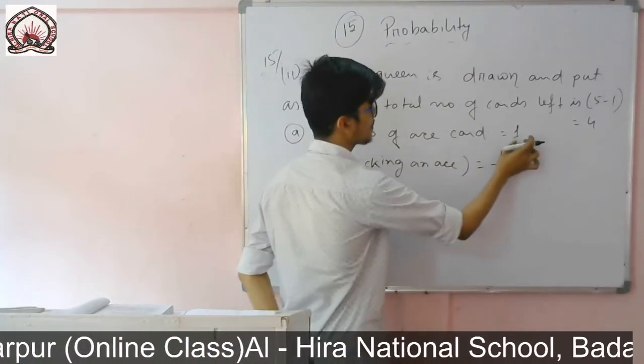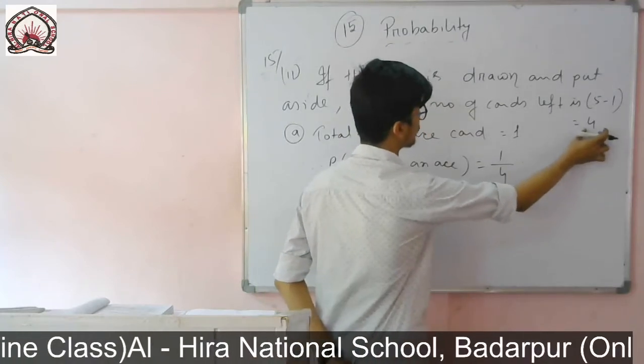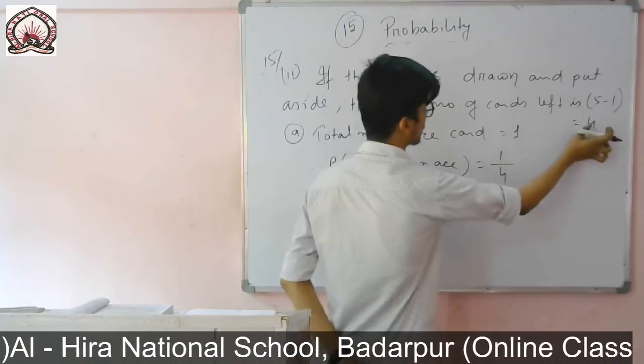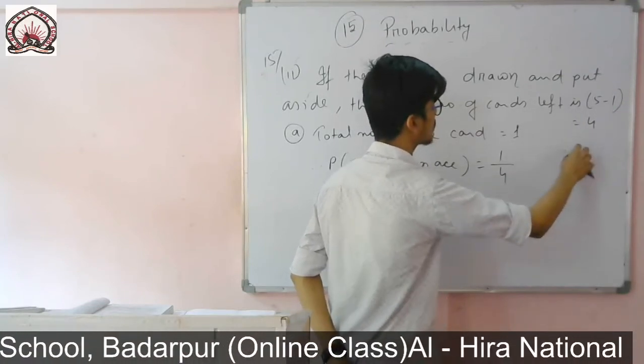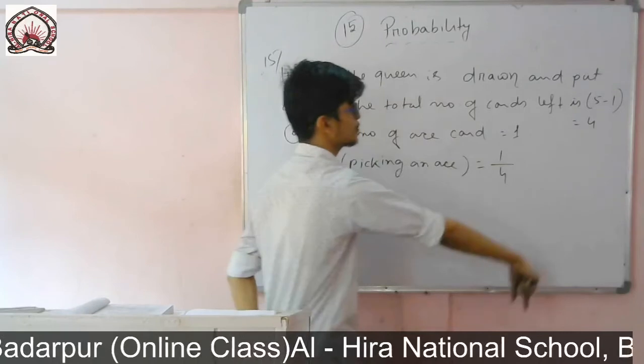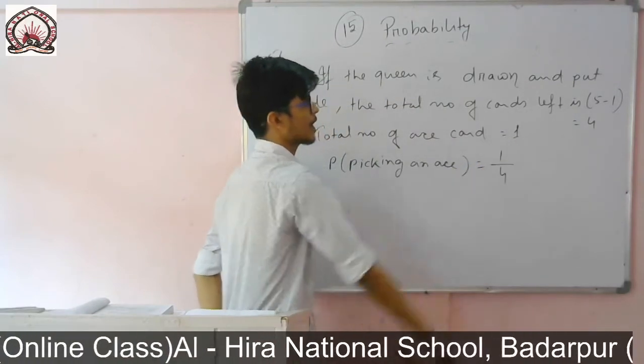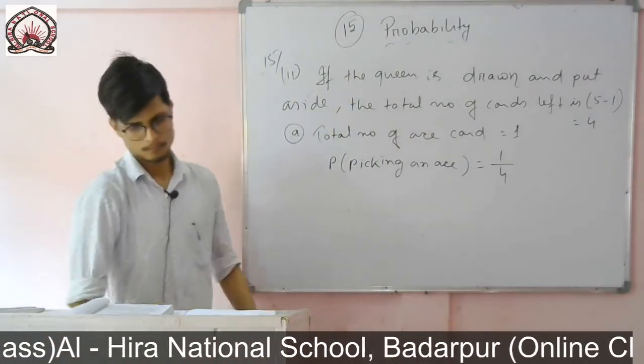So here 1 is the favorable outcome, not 5. Don't take 5, because in this case the total possible outcome is 4, because the queen card I have kept aside, so only 4 cards are left. So this is the total possible outcome, and this is our favorable outcome. So 1 by 4.